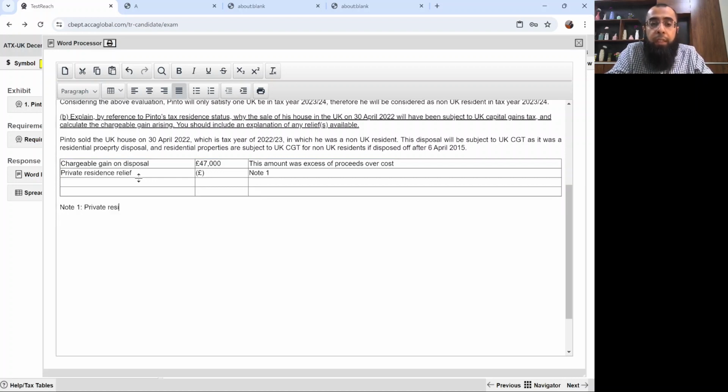Note 1: Private residence relief will be available on disposal of this UK residential property.